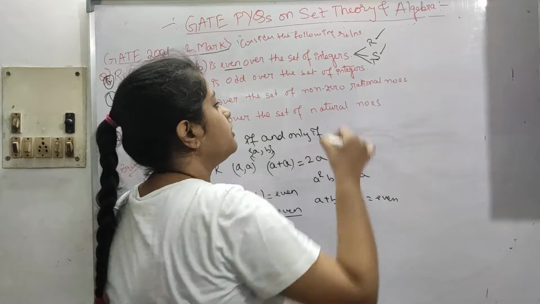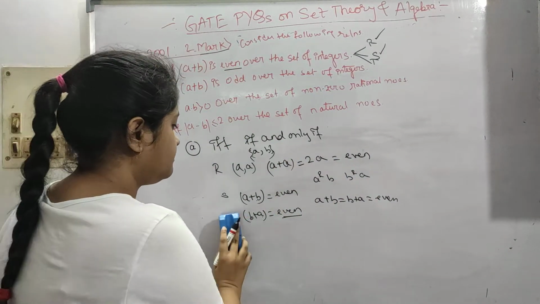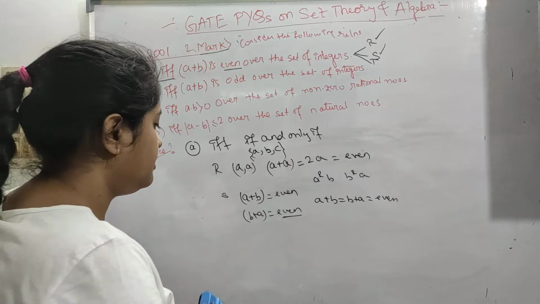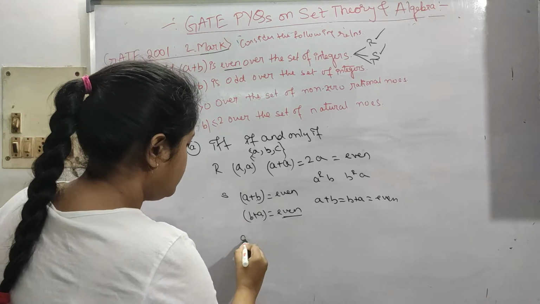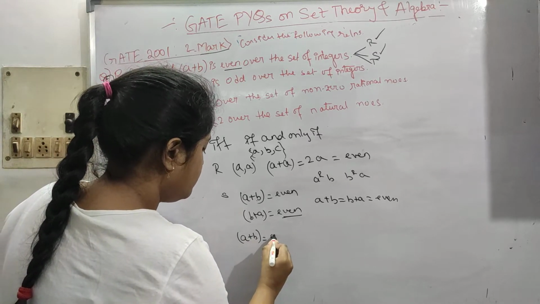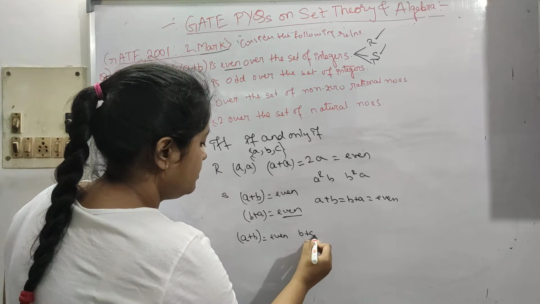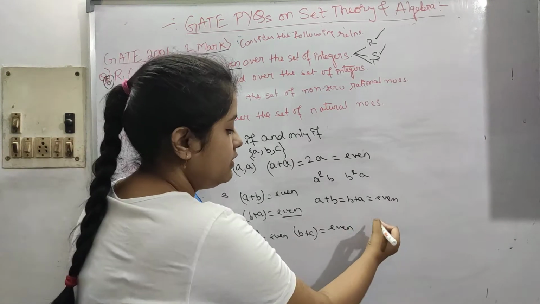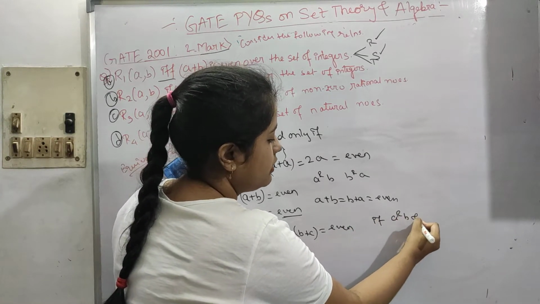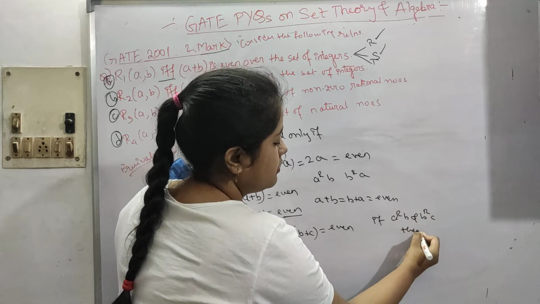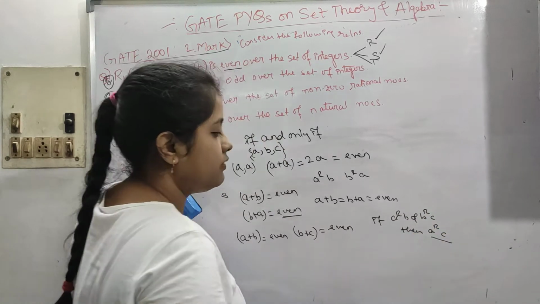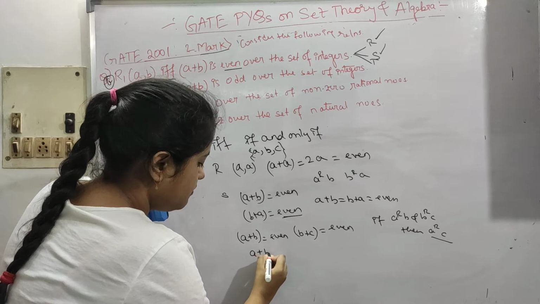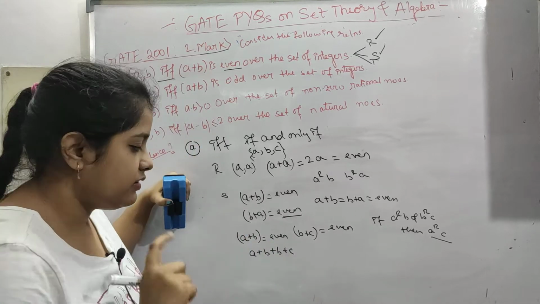So this is symmetric also. Now we have to find out if this is transitive or not. For transitive, minimum 3 elements have to be present. So A plus B is even, and B plus C is even. What was the transitive dependency? If A related to B and B related to C, then A related to C has to be present. So you can take the addition of A plus B plus C. This kind of question we have done in previous years.